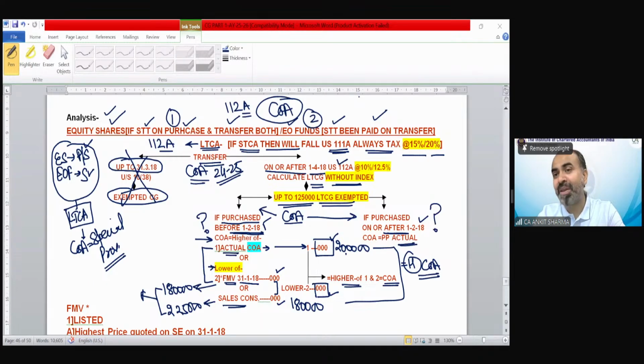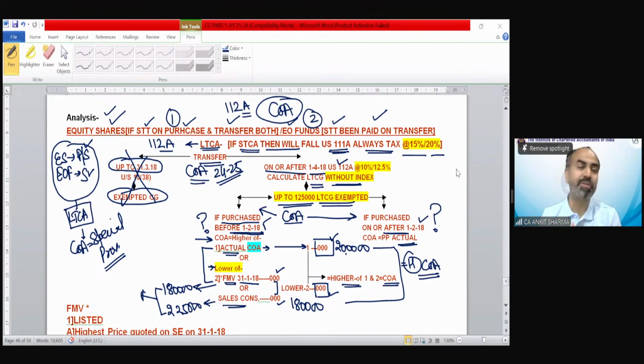Not after, it would most probably be from saying that this security has been purchased before 1st February 18. Because only in that case do you have to apply these provisions. If the question says the asset has been purchased on or after 1st February 18, that would be easy for you. So in my opinion, if the examiner wants to know whether a student has